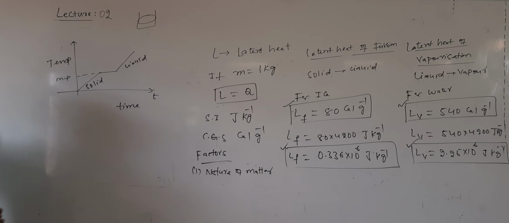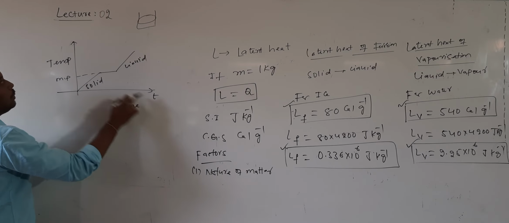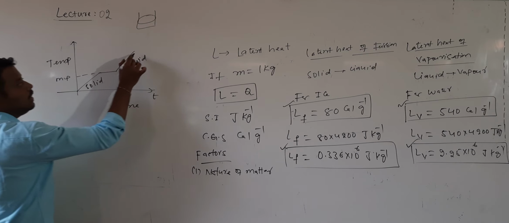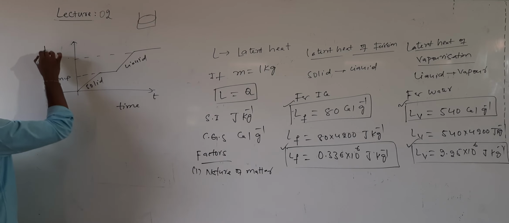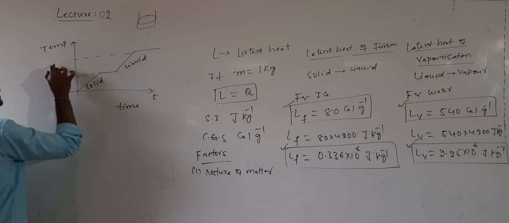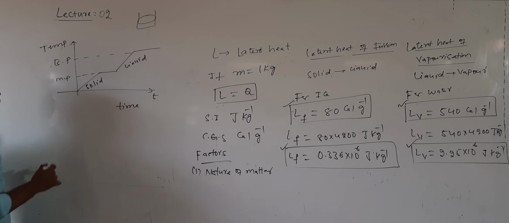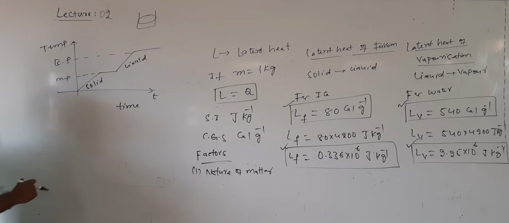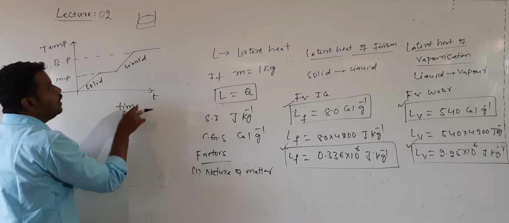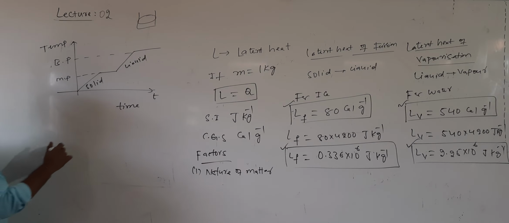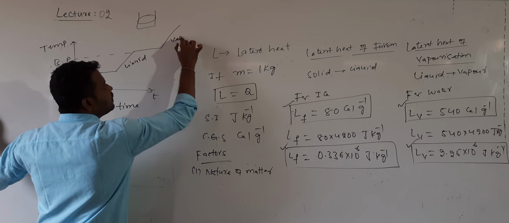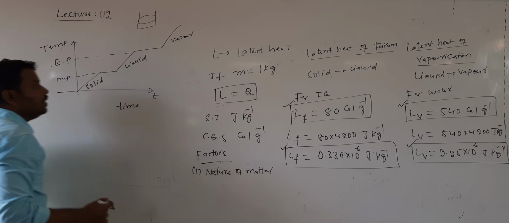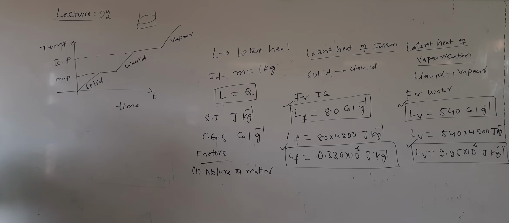Then again, with time, what happens? The temperature increases until it reaches which point? The boiling point. Once the boiling point is reached, though time increases, the temperature remains constant. So then again what happens? The liquid will be converted into vapor. This is the graphical representation.